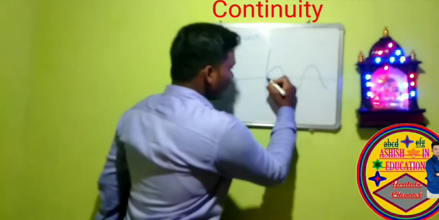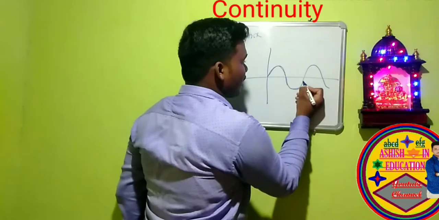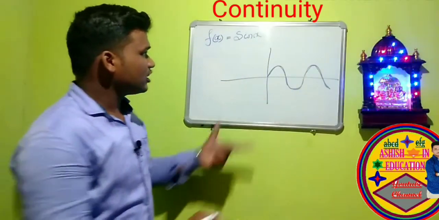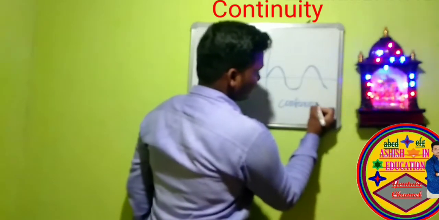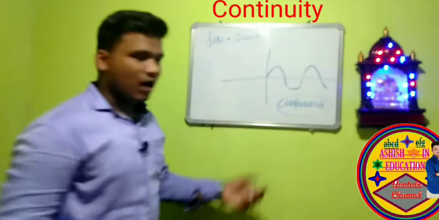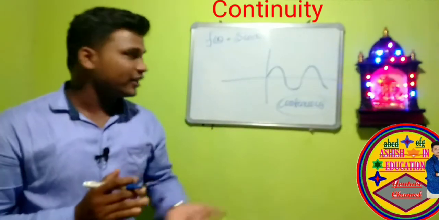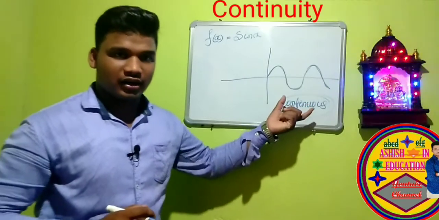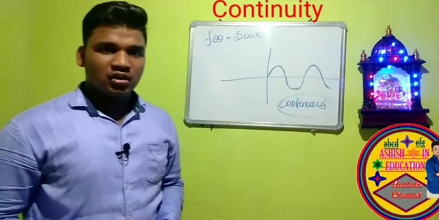Here we draw the graph without lifting the marker. Understand? So this function is continuous, because in this function we can draw the graph without lifting pen, pencil or marker. Then this function is said to be a continuous function.